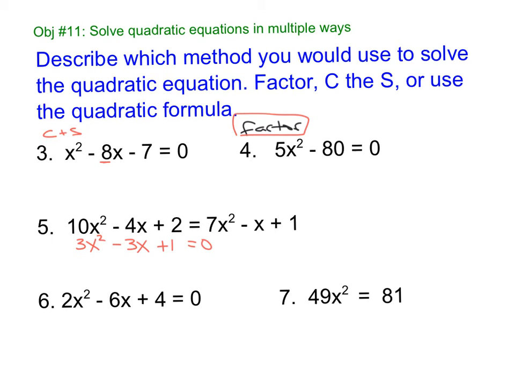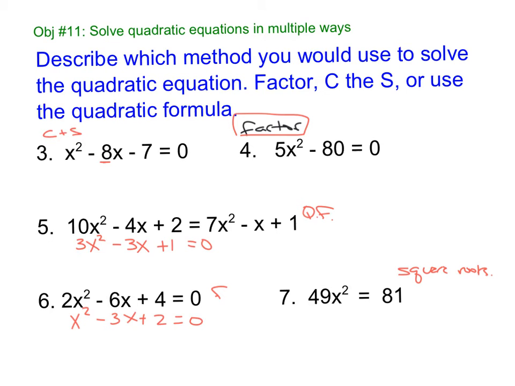That is not factorable. So that's quadratic formula, QF. This one, divide by 2. That's factorable, so I would factor it. And then this one I would just do square root. It's technically completing the square, but I would just do square roots.